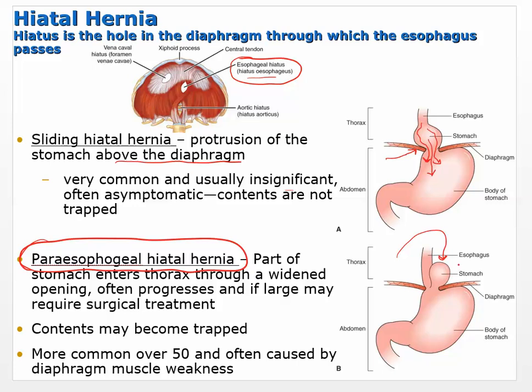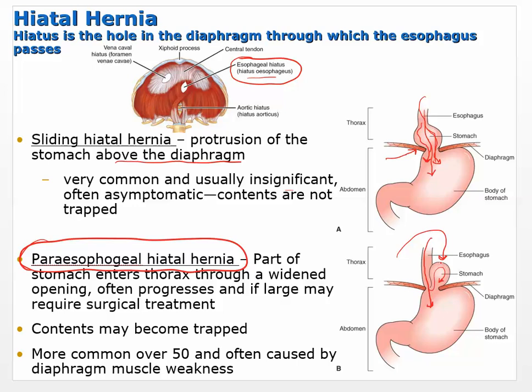Now this can be a problem because in the case of the sliding hiatal, it was sort of moving through, not ideal, but it was moving through. In this one, food can still move in, but you're going to reduce the flow in this little pouch that forms in the herniated part of that stomach. So what that means is the contents may become trapped in there.